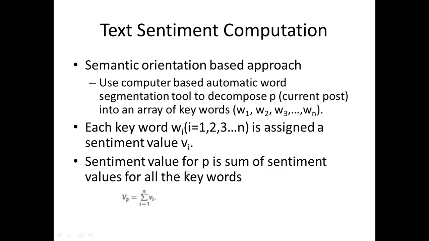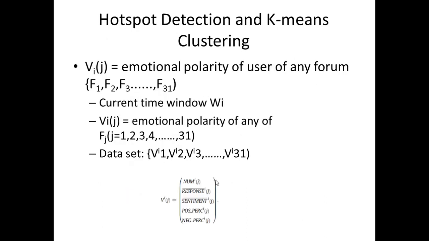Then for the whole post they sum the word sentiment values and come up with the sentiment value for that document.